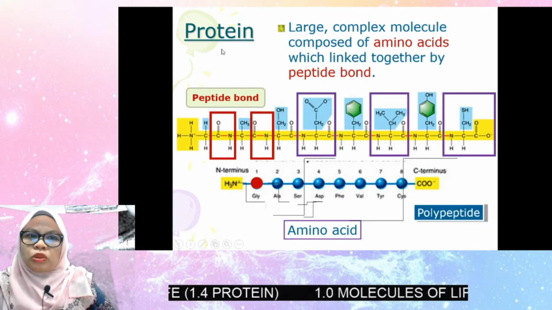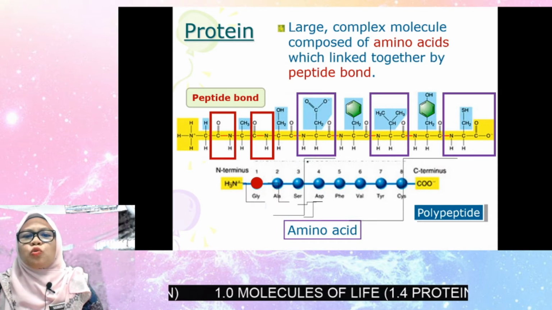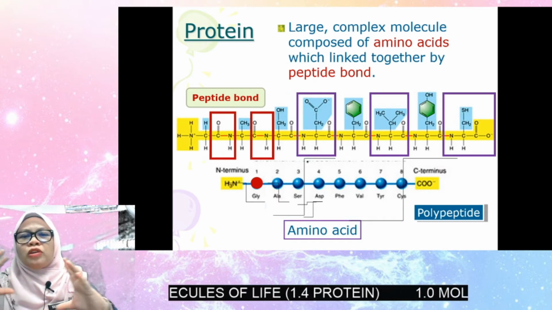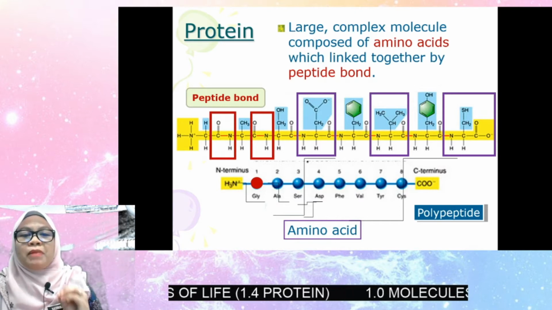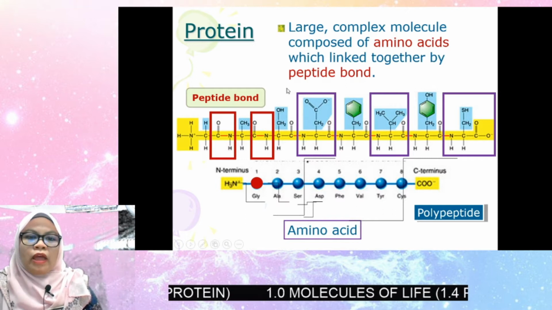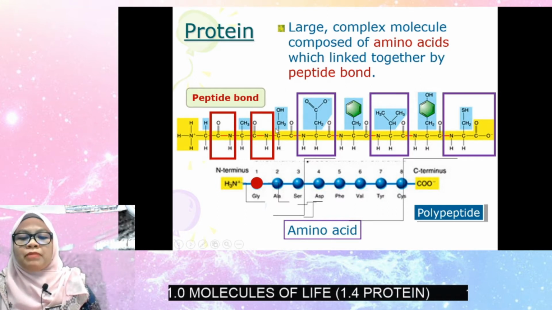Okay, so what is protein? Protein is a large complex molecule composed of amino acids which are linked together by peptide bonds. So protein adalah satu molekul yang besar and it is made up of the monomer called amino acid. So amino acids are linked together by a bond called peptide bond.